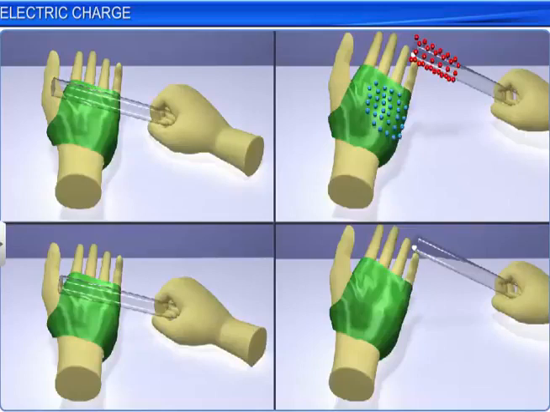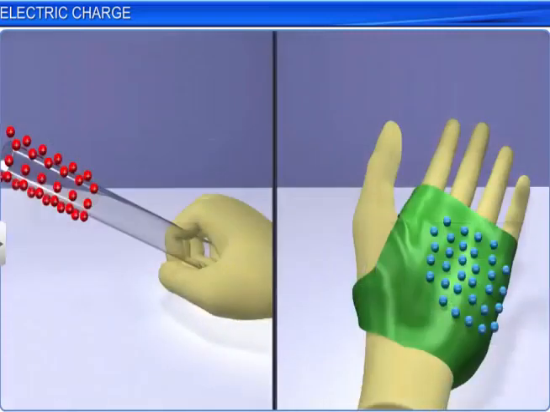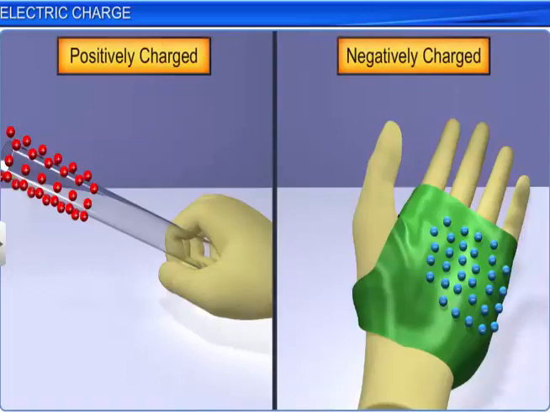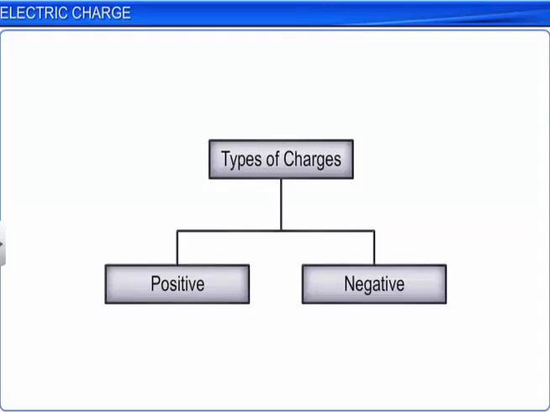Hence, we can conclude that one of them may be positively charged and the other negatively charged when they are rubbed against each other. From these observations, we see that there exists only two types of electric charges in the nature. Conventionally, they are called positive and negative.